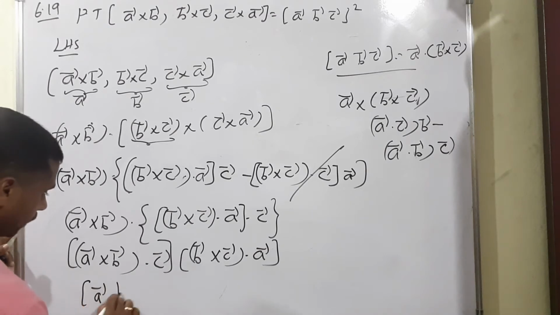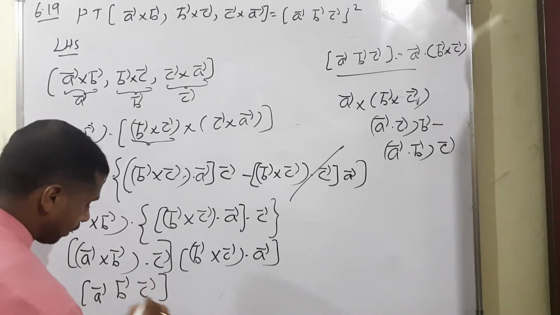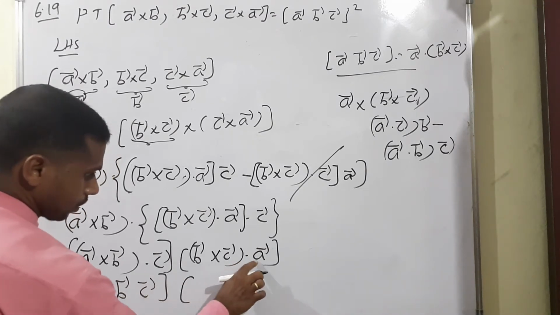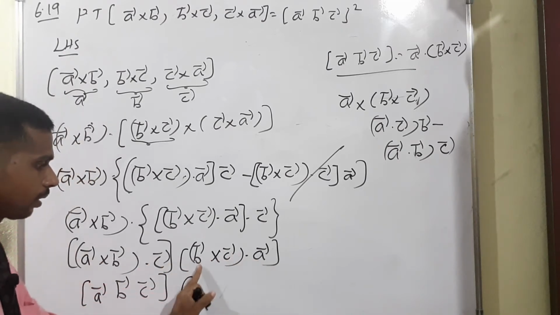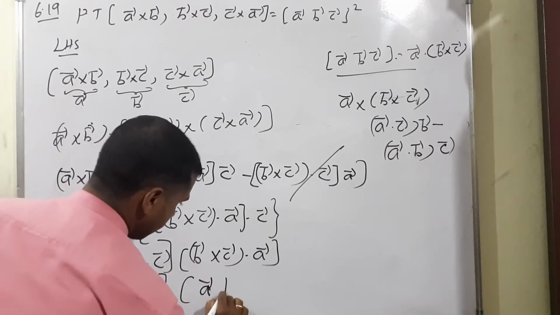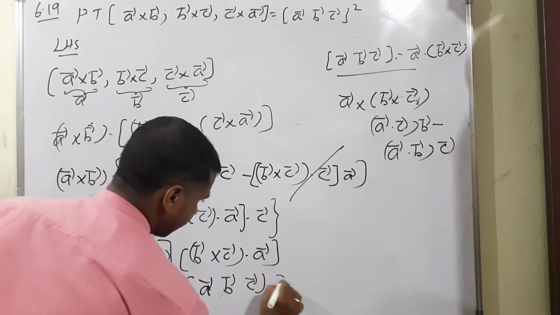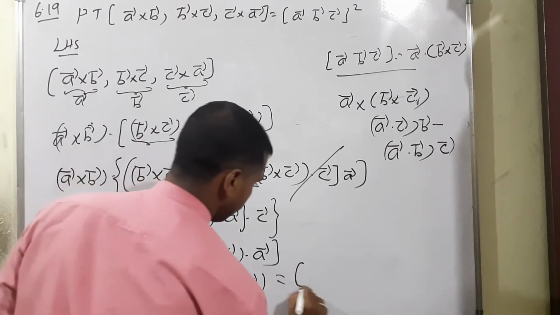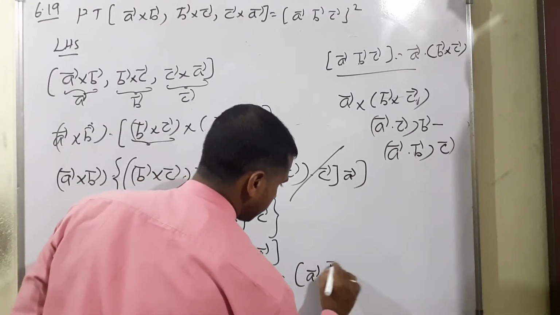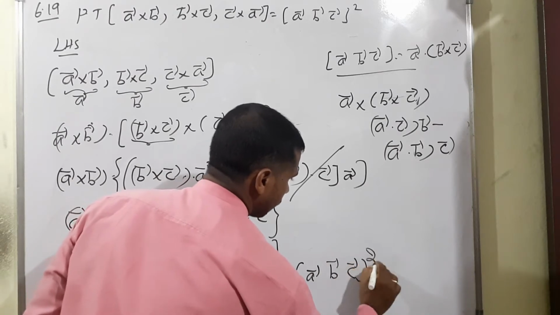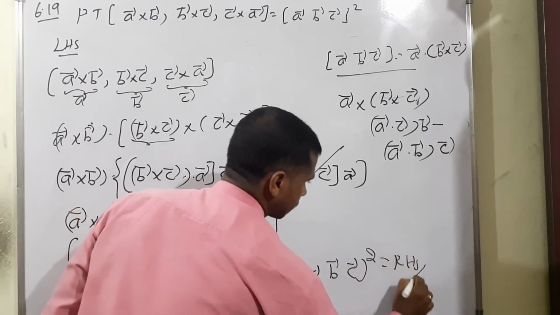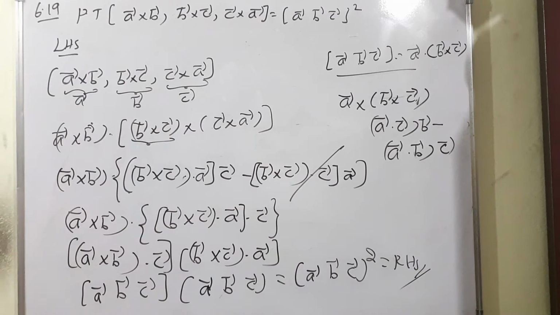Again box product A vector, B vector, C vector. Again the next term also, according to anti-clockwise, A vector, B vector, C vector. Therefore, multiplying, definitely we can write box product A vector, B vector, C vector, the whole square. This is called the RHS. Okay. One of the important 3 mark questions. I will continue the next example.